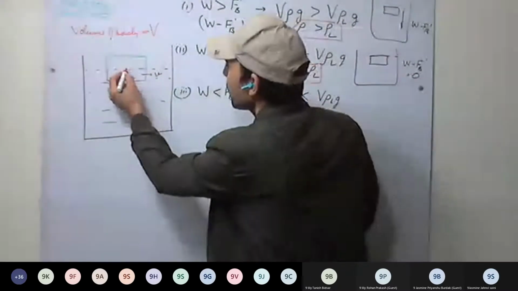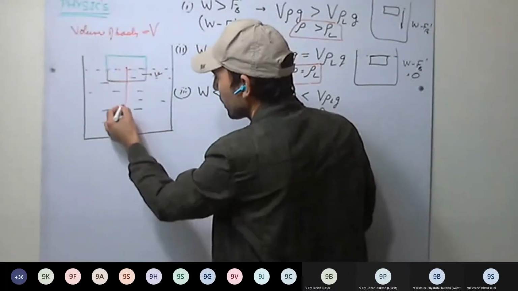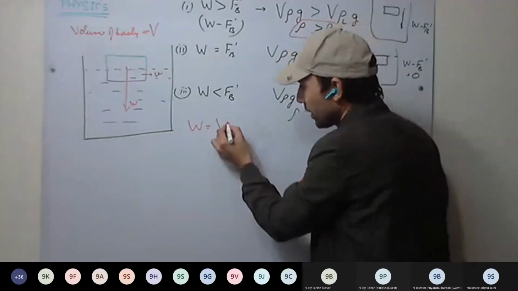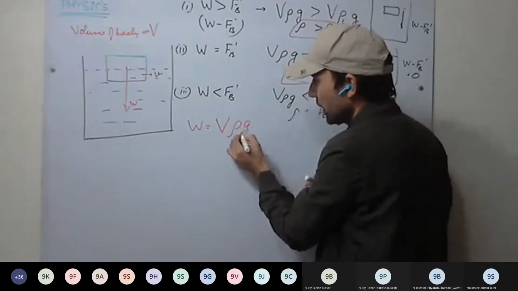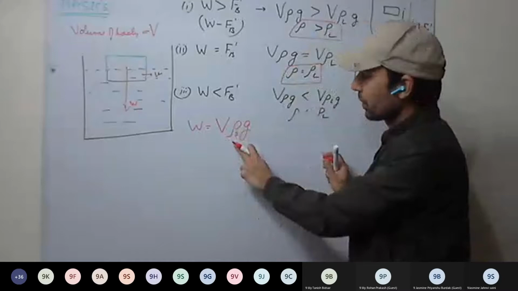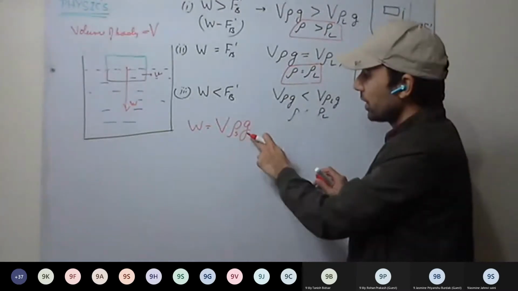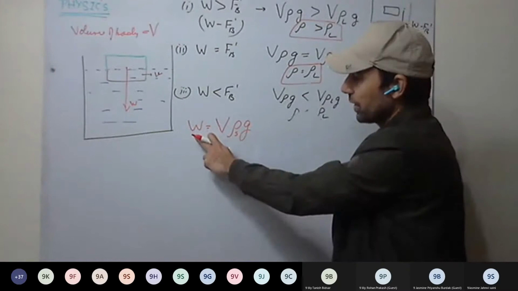Now, what will be the weight of the body? On the center of gravity, W. W equal to how much? V rho g of the solid: volume of the solid into density of the solid, mass of the solid into gravity, mg, that is weight.